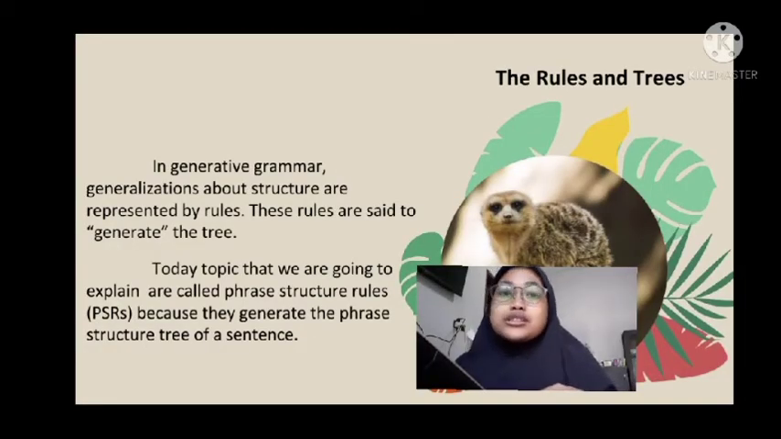So the rules and trees. In generative grammar, generalizations about structure are represented by rules. These rules are said to generate the tree. So today's topic that we are going to explain are called phrase structure rules because they generate the phrase structure tree of a sentence.